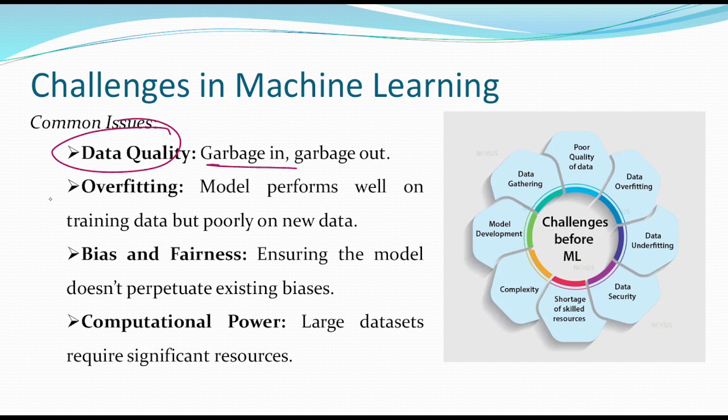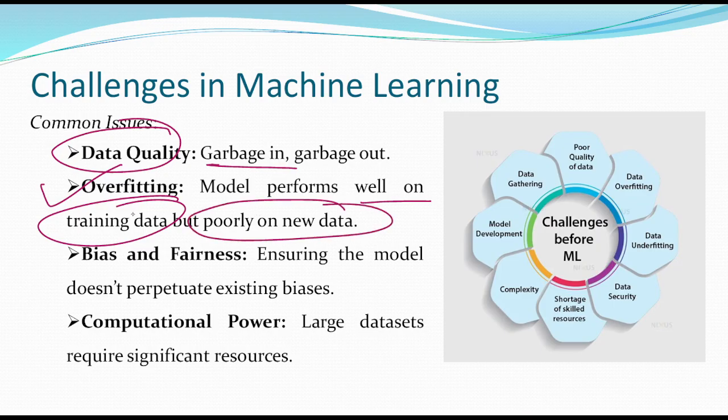Now another is the case of overfitting. So the model performs well on the training data but performs poorly on new data. So this is the overfitting. Further we will discuss it in detail in the next class.